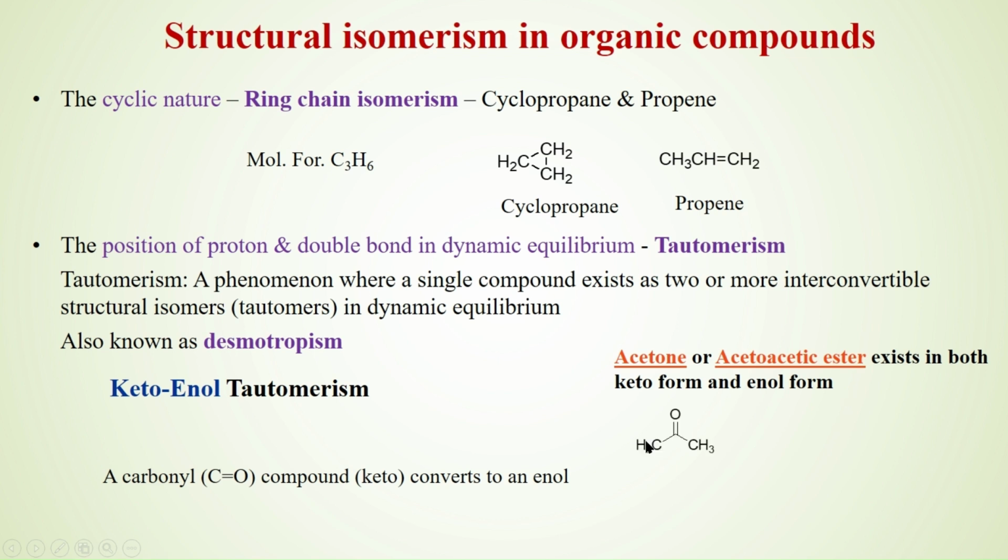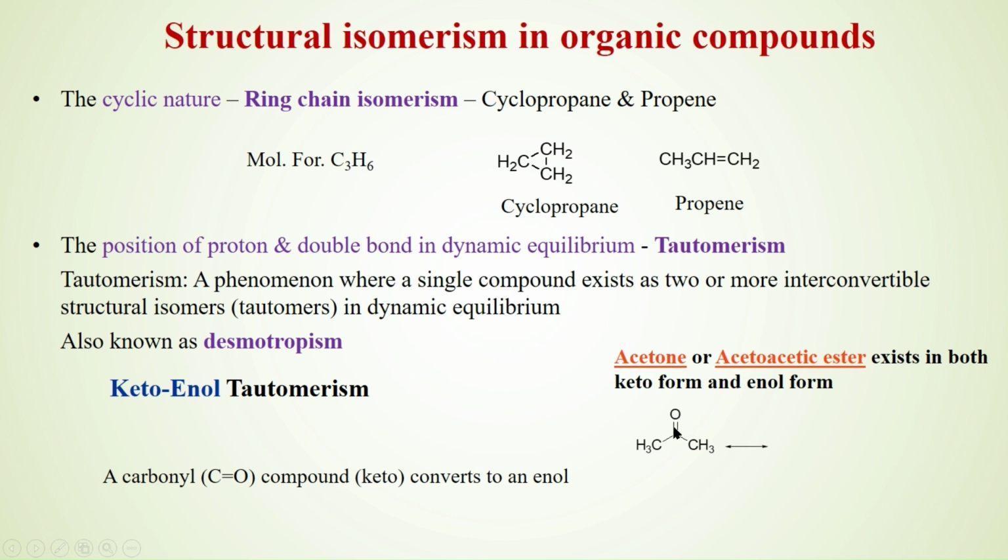Acetone, CH3COCH3. This is the carbonyl group. The hydrogen here in the CH3 group gets detached and attached to oxygen, and it has to maintain its divalency.